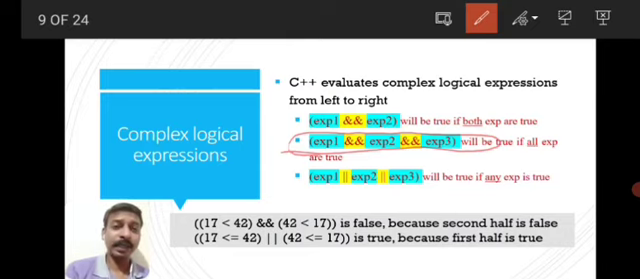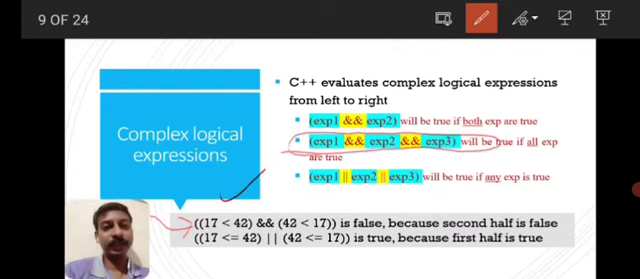You can write n number of expressions. For example, here it is written 17 less than 42 and 42 less than 17 and 42 less than 45 and 50 less than 45. We can continue like this. The output of logic AND will be true only if all the expressions are true.